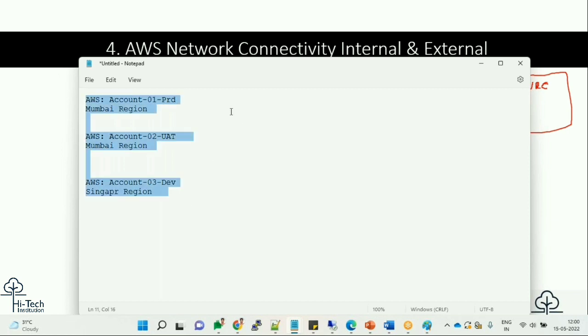Okay, three different AWS accounts. How can we ensure the communication between them? Can anyone answer this?